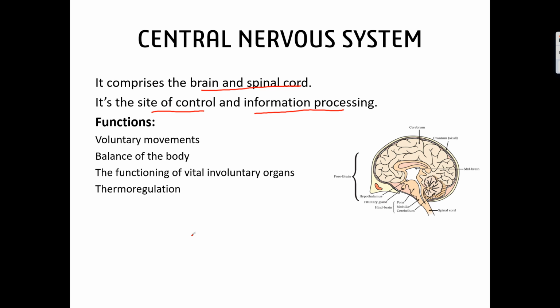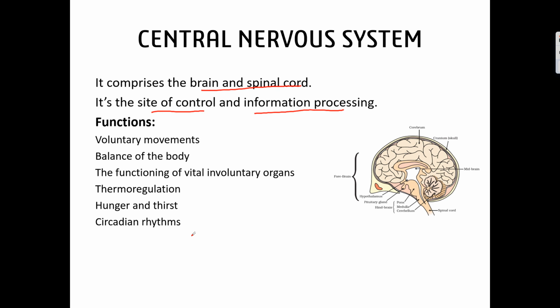Thermoregulation, maintaining the body temperature. The normal body temperature is actually maintained, or rather it is tried to be maintained. That is called thermoregulation. Then hunger and thirst. You are able to feel hunger or thirst, like drying of your mouth, because of the central nervous system.